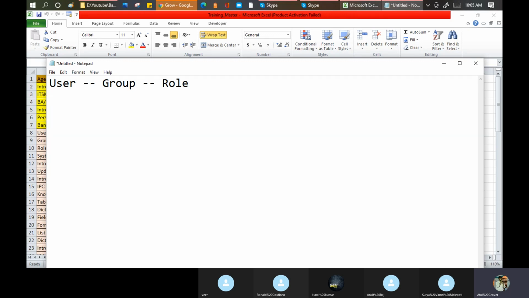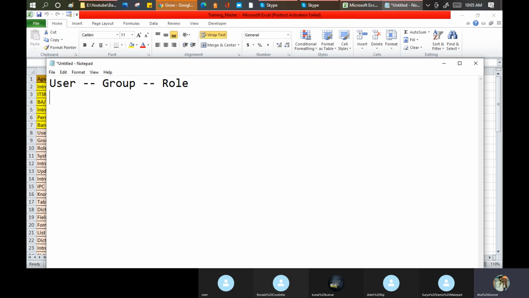In simple layman language, a user means any person who wants to access my system, and he or she should exist in my database. Then I say it is a user, either active or non-active.